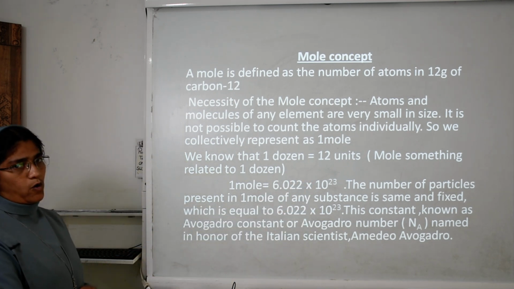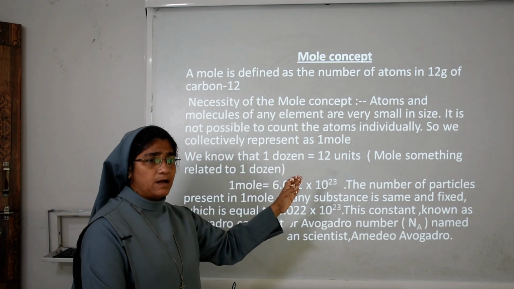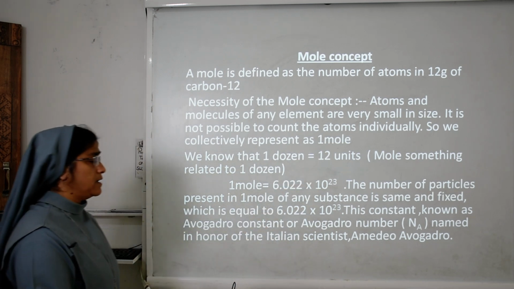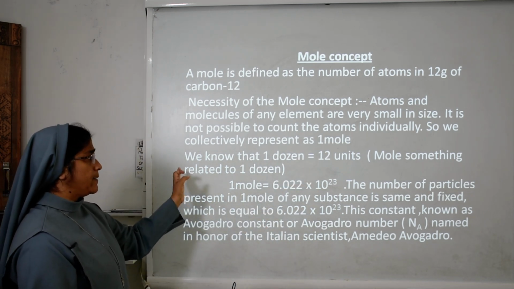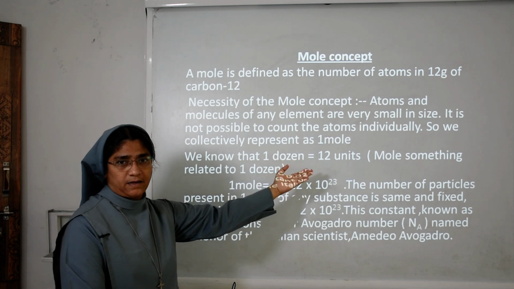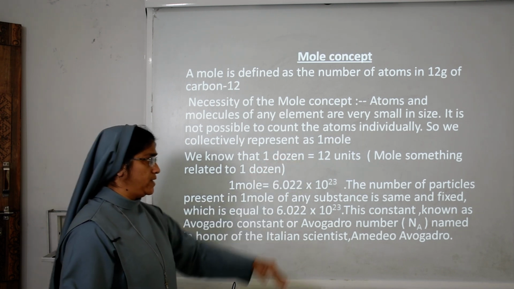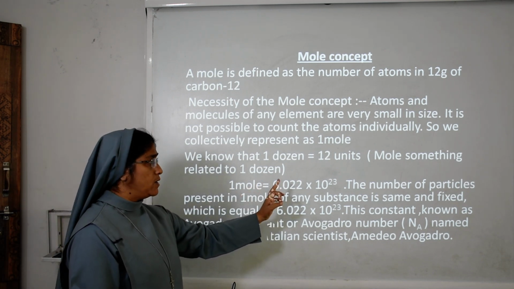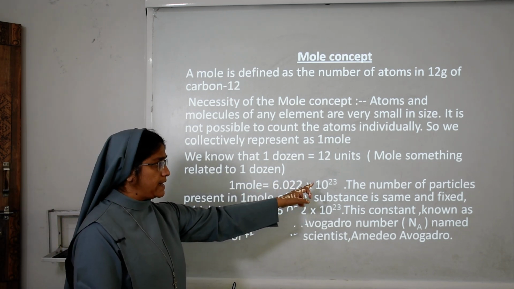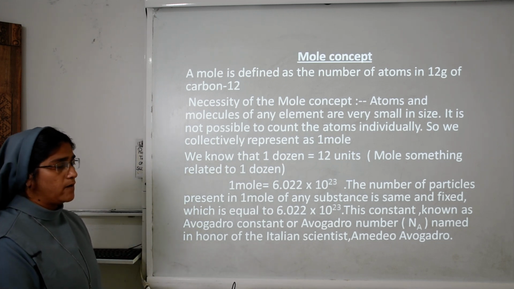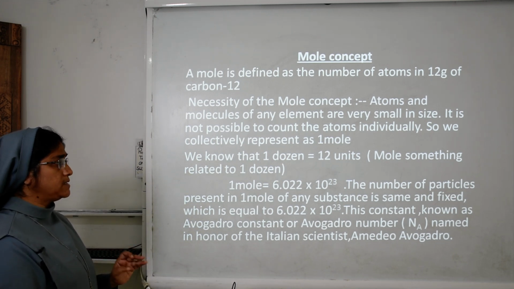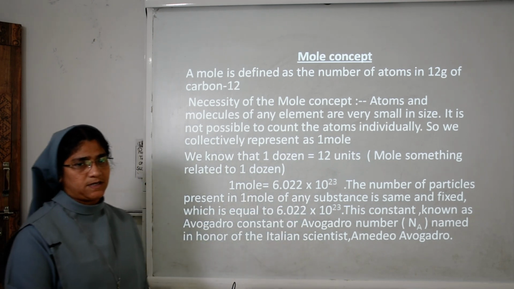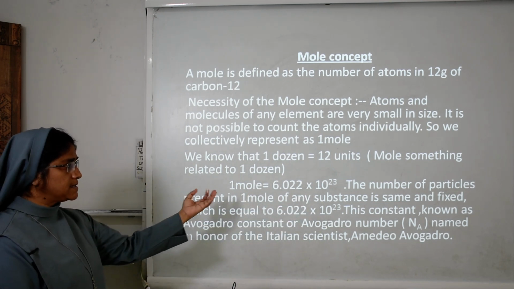You know that 1 dozen is equal to 12 units. So 1 mole is related to the 1 dozen. 1 dozen means 12 units, and 1 mole means 6.022 into 10 raised to the power 23. This is the number of particles present in 1 mole of any substance.